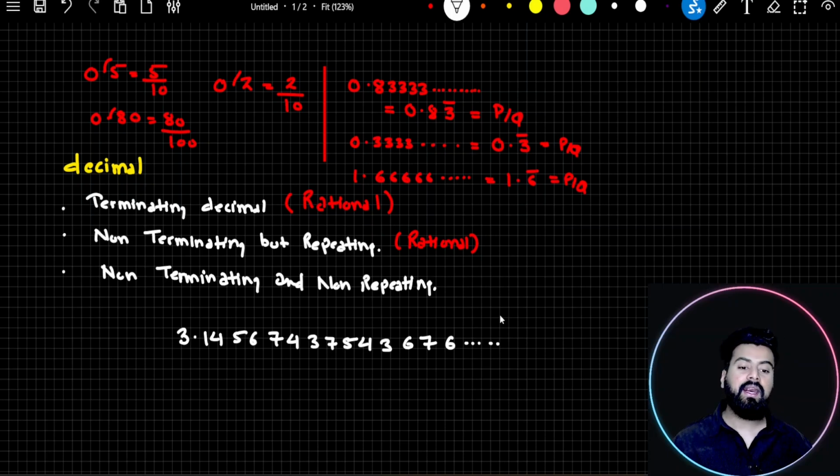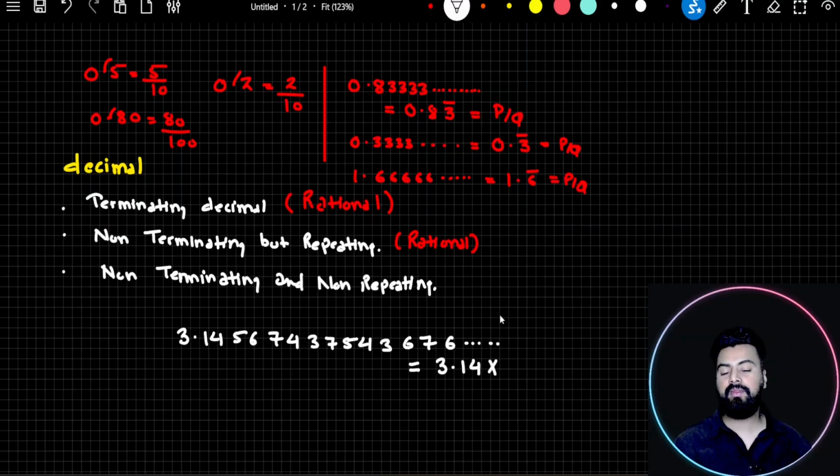And because of this, I cannot write such numbers in the form of P by Q. To write a non-terminating number in the form of P by Q, I have to put a bar over a digit. And a bar can only be put if a digit is being repeated. But since none of the digits is repeating, can I write down this number using the bar convention?